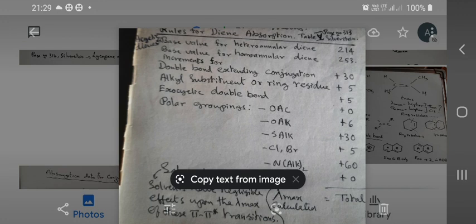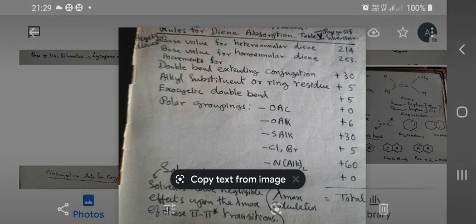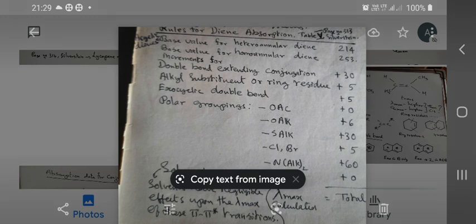See, rules for diene absorption, table number 5. It is given on page number 313, Silverstein-Bassler. So the first one is, first rule. Suppose if you have a heteroannular diene, the base value, that is the minimum wavelength of absorption that should be given, is 240 nanometers.